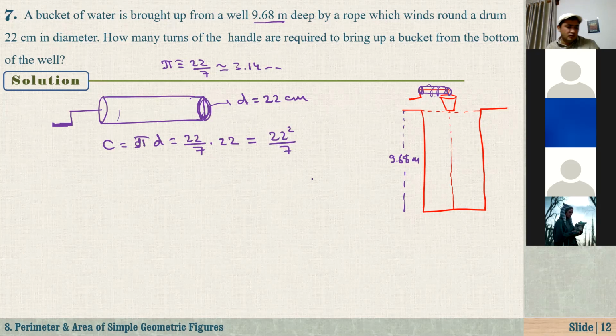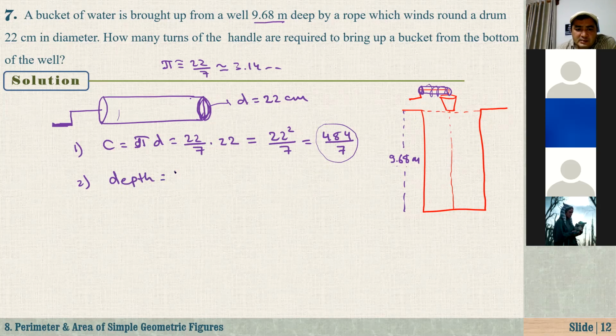I can calculate this later or maybe now. What is 22 squared? I think it is 484. So 484 over 7 is the rope wound around the drum when you make one turn. So what is the depth? Number one, 6.68. Number two, the depth is 9.68 meters, which is equal to 968 centimeters.